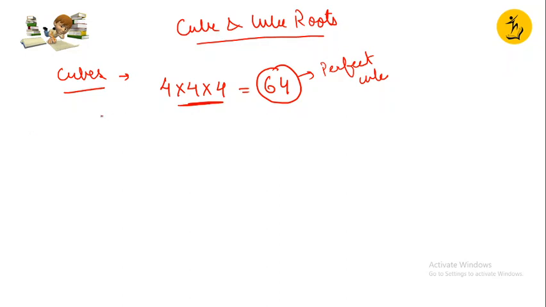So let me write a few cubes so that you will be able to understand. Acha, how do you find cube root? This is the cube. When you are multiplying the same number by itself thrice, that gives you a perfect cube, right? And what is cube root? Again, the same reasoning: what is the root of the cube? If I am writing 729, right? So what is the cube root of this? I'll explain this also. What symbol did I make? So this is the cube root of 729. That means a perfect cube. So what is the root of it?